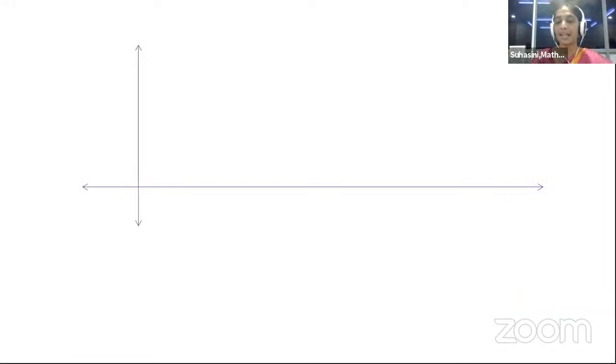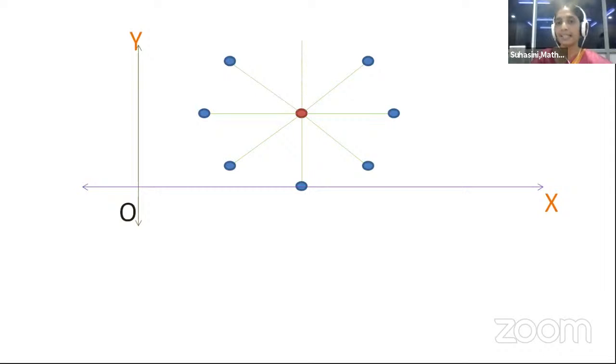Let us take a plane. In the plane, consider the x-axis and y-axis, the horizontal and vertical lines, and the point of intersection of the x-axis and y-axis is the origin. These coordinate axes divide the whole plane into four quadrants. In this plane, let us consider a fixed point, and from this fixed point, let us consider the points which are equidistant. The blue points are equidistant from the point in pink color, which is in the center. The constant distance is indicated by green lines.